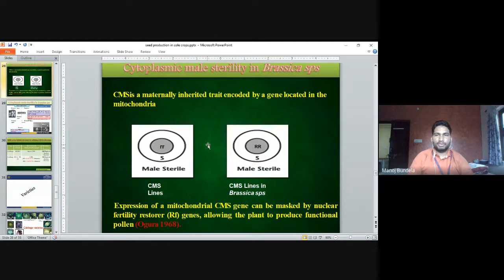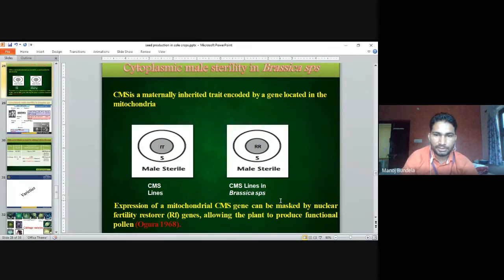Cytoplasmic male sterility in Brassica species. Cytoplasmic male sterility is a maternally inherited trait encoded by a gene located in the mitochondria. These are the male sterile line and the fertile line, small rr and capital RR. So we use the CMS line, the cytoplasmic male sterile line, in Brassica species.